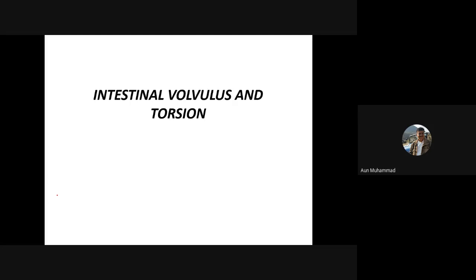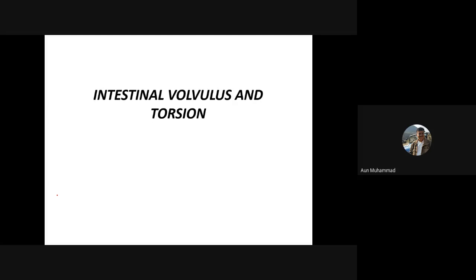Intestinal volvulus and torsion mean there is a twisting or torsion formation of the intestine. Usually, because of the less mesenteric attachment in small animals, the chances of rotation of the intestine are less. But if it does take place, it usually involves the jejunum. The jejunal part of the intestine is more commonly affected, like in intussusception, and the same with volvulus or torsion formation.